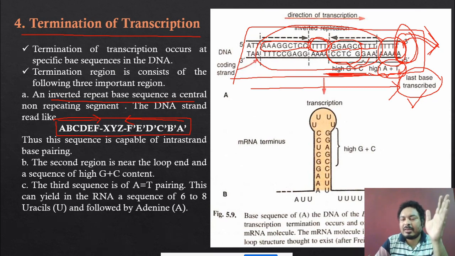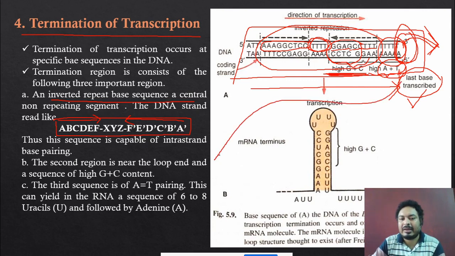So in the termination sequence, different regions are there. One region is called inverted sequence, one region is called high GC region, and one region is called high AT region. When they reach the high AT region, at the last base of the high AT region, the RNA polymerase stops and they detach from the DNA. When the RNA polymerase detaches from the DNA, then immediately the transcription process is stopped and the RNA strand is released from here. Over here, the RNA strand is completely released from this point, and the RNA strand is released. Okay,